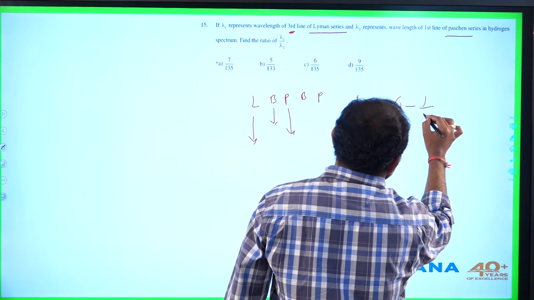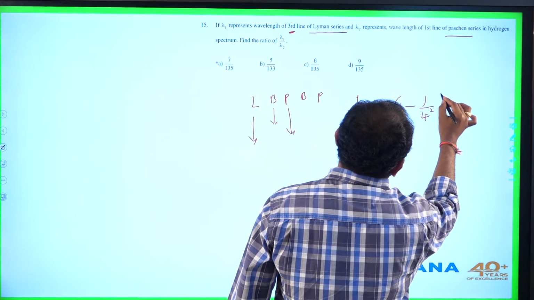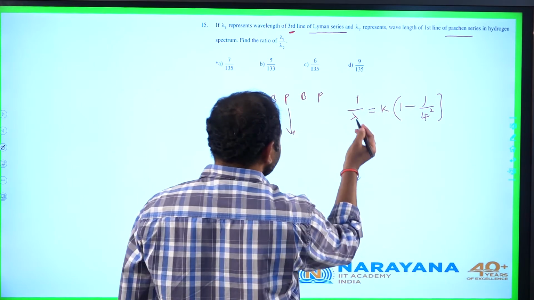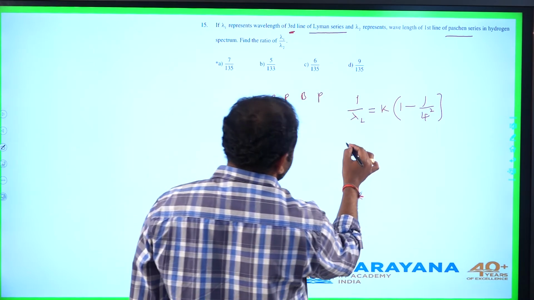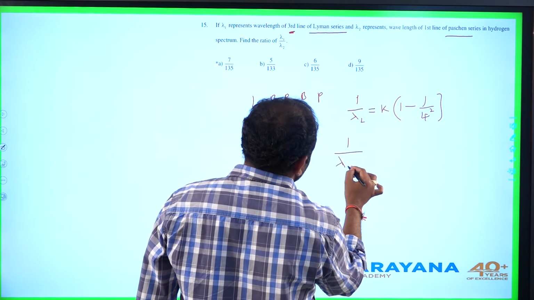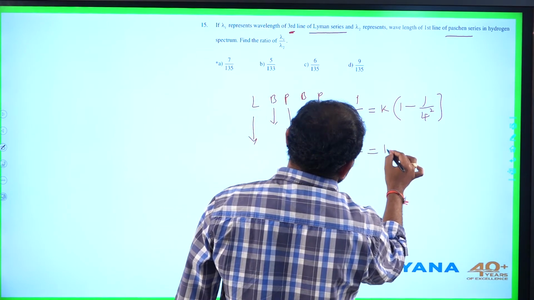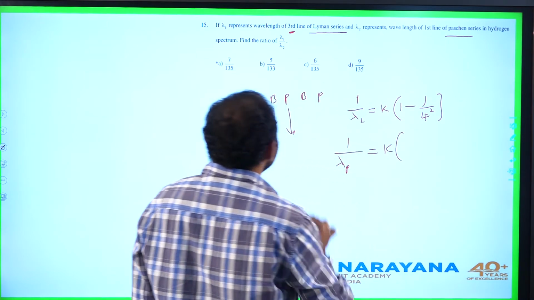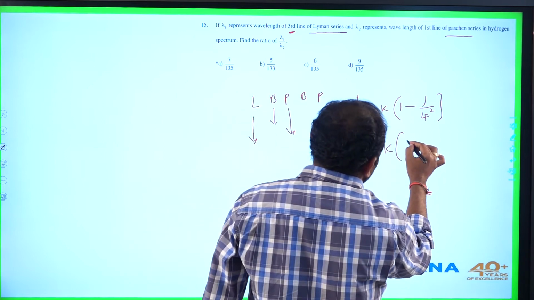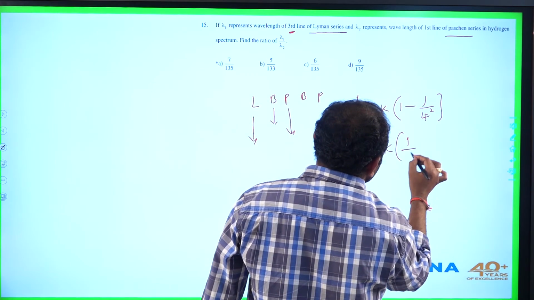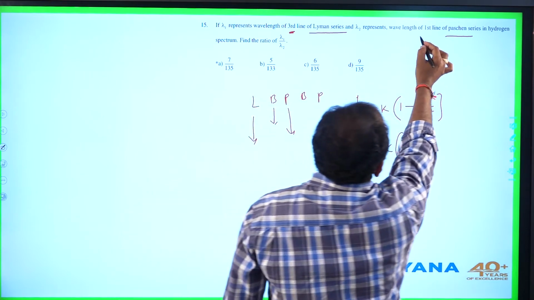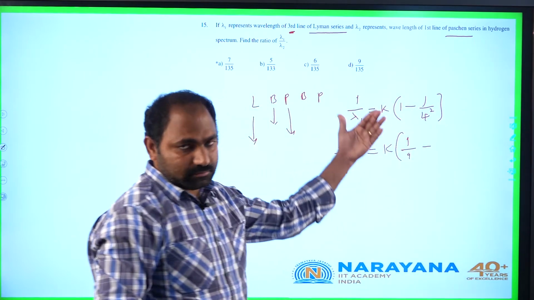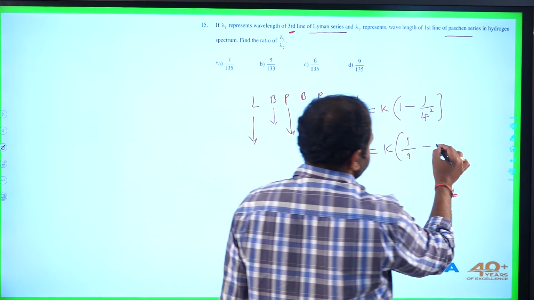So this is 1 minus 1 by 4 square. This is for Lyman series. Similarly, for Paschen series, 1 by lambda p, let it be, this is constant k into, it starts from 1 by 3 square minus, again here it is, first line means 1 by 4 square.